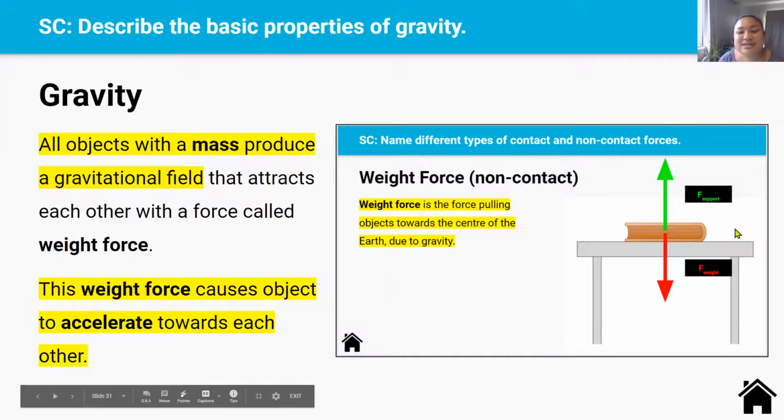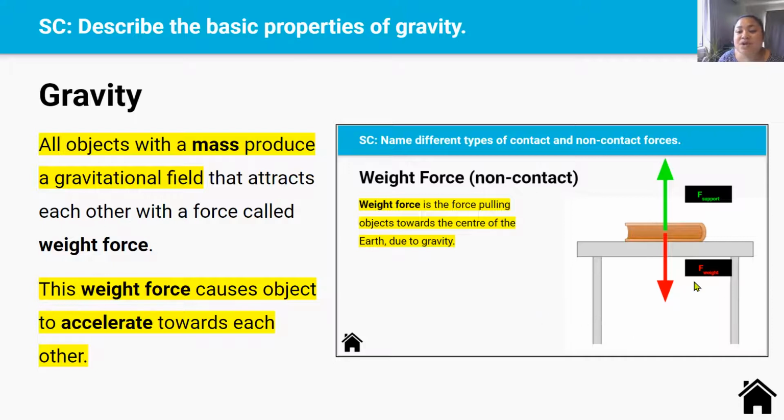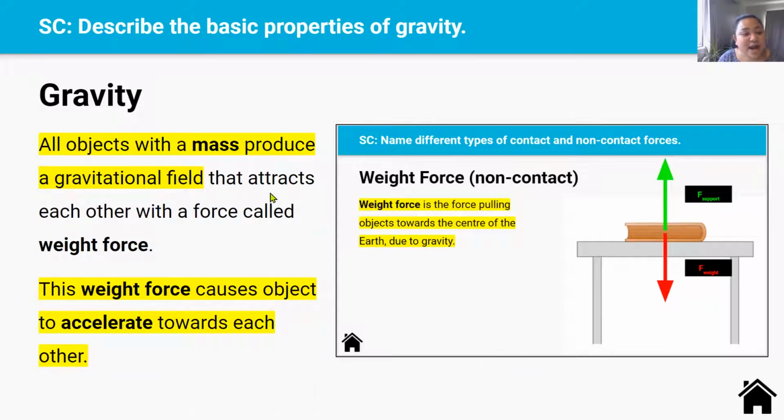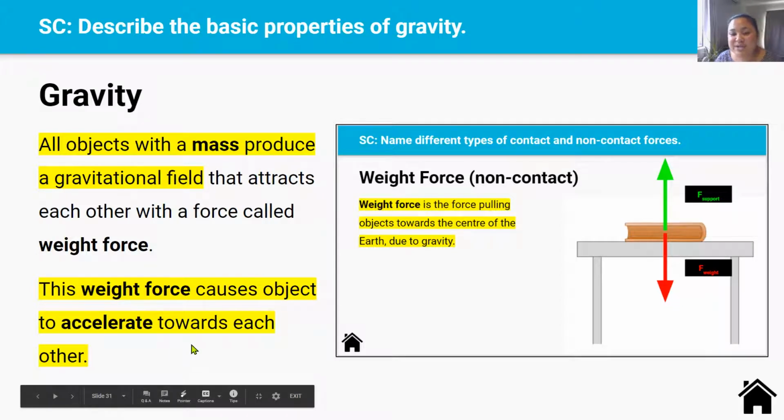So in the previous lesson, we learned about weight force and how it's a non-contact force caused by gravity. It's the force that stops objects from just floating up in the sky. Now, all objects with a mass produce a gravitational field that attracts everything towards it. They attract each other with a force called weight force. And this weight force causes the objects to accelerate towards each other.